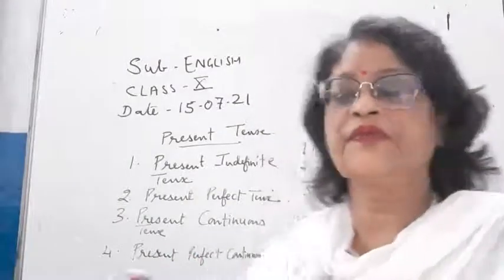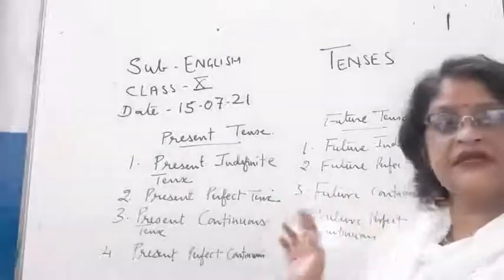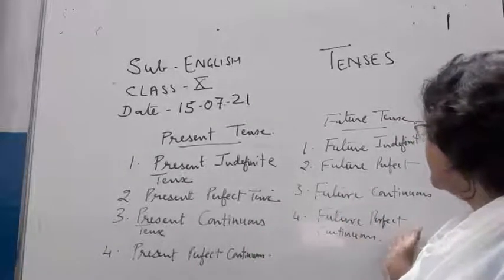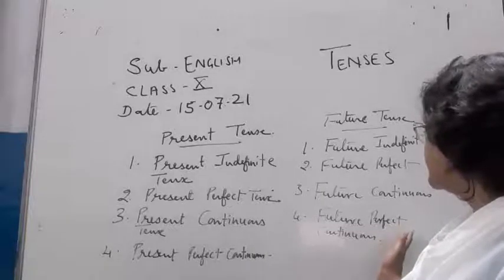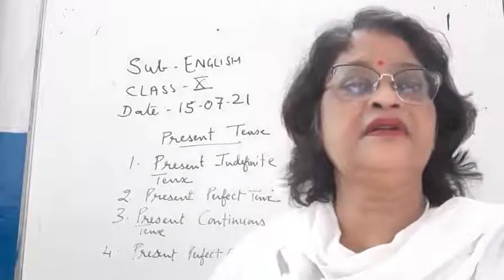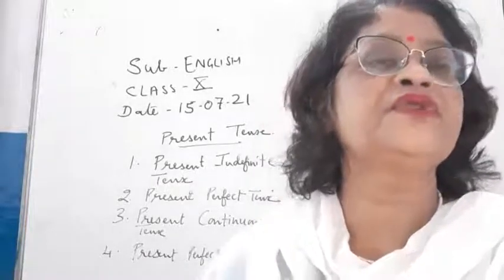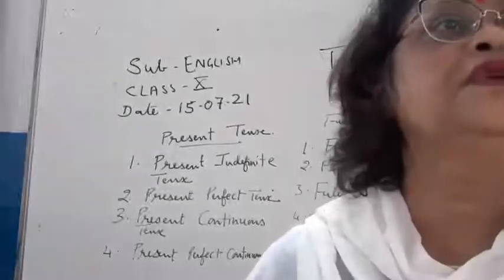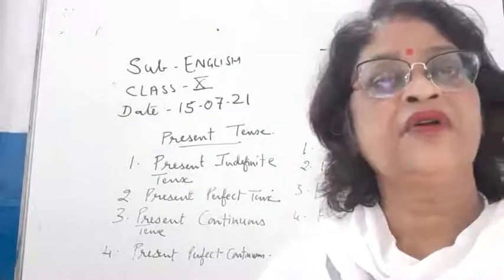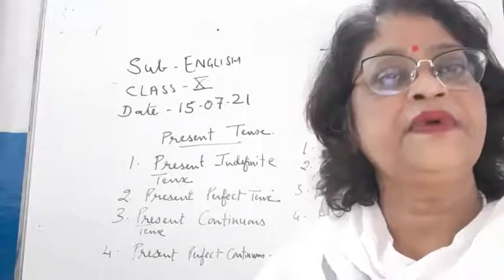Now, future continuous tense, a work will be started in the future, but will that be continued or not. Future perfect continuous tense, a work will be started in the future, and that work will be continued in the future. So this is all about future tense, children.